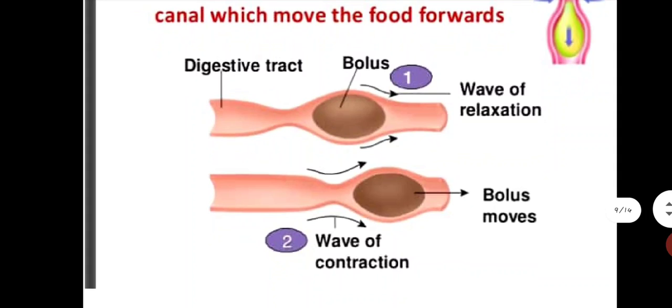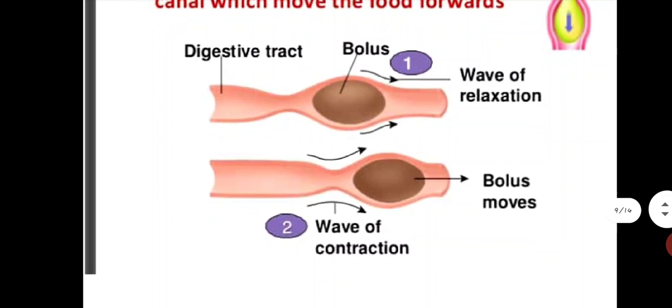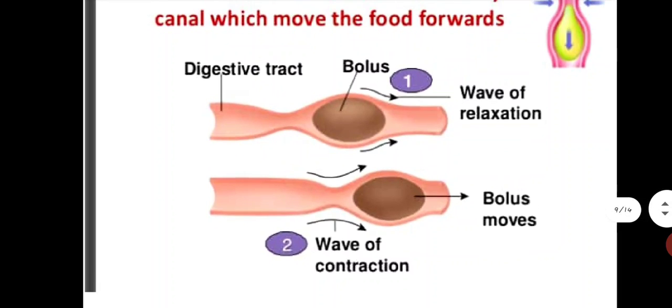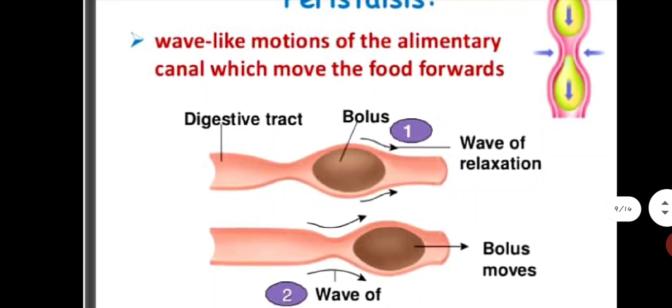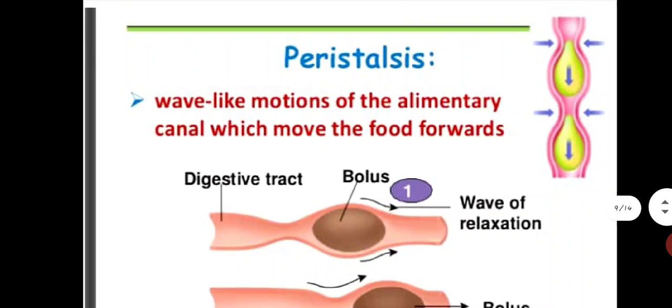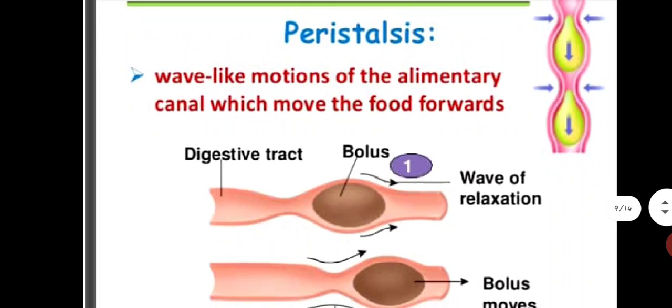In the second diagram you can see that in the digestive tract, the muscles are in a wave of contraction. That means now the muscles are in a contracted position. So due to contraction, this bolus is moving forward. When this bolus is moving forward, your food is pushed in the forward direction, and